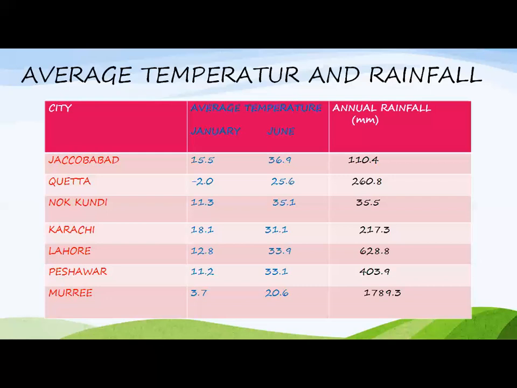Peshawar has 11.2 average temperature in January and in June 33.1, and the average rainfall of Peshawar is 403.9. Murree has 3.7 average temperature in January and in June 20.6, and the average rainfall of Murree is 1789.3. Murree has the highest rainfall and Mukandi has the lowest rainfall. Quetta has the lowest average temperature in January, and Jacobabad has the highest average temperature in June. So we can say different areas of Pakistan have different climates.